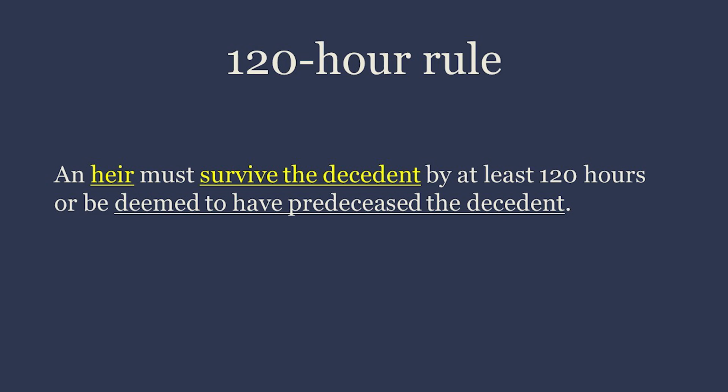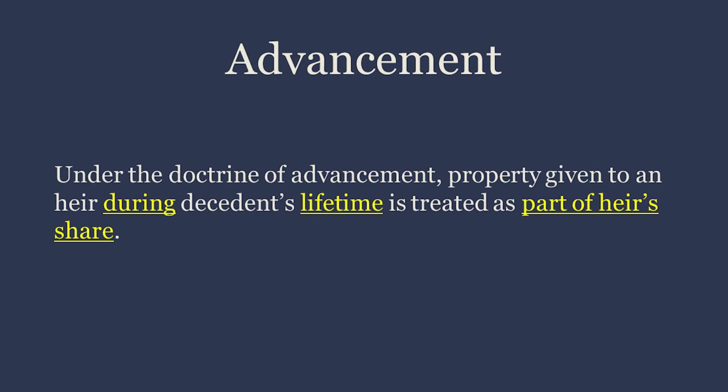120-hour rule. An heir must survive the decedent by at least 120 hours or be deemed to have predeceased the decedent. Advancement. Under the doctrine of advancement, property given to an heir during decedent's lifetime is treated as part of the heir's share.